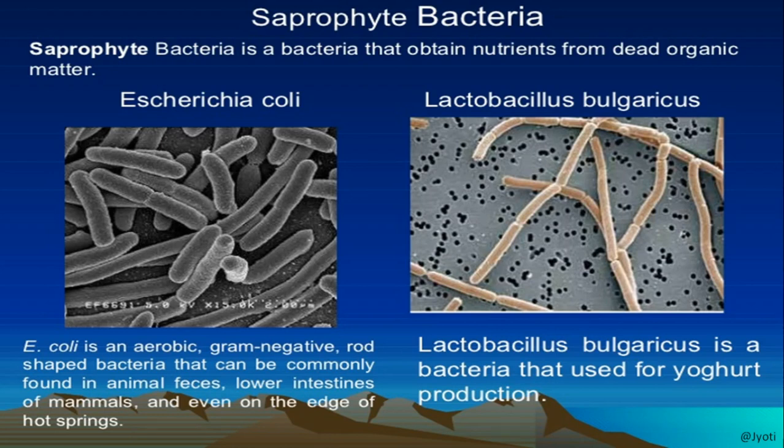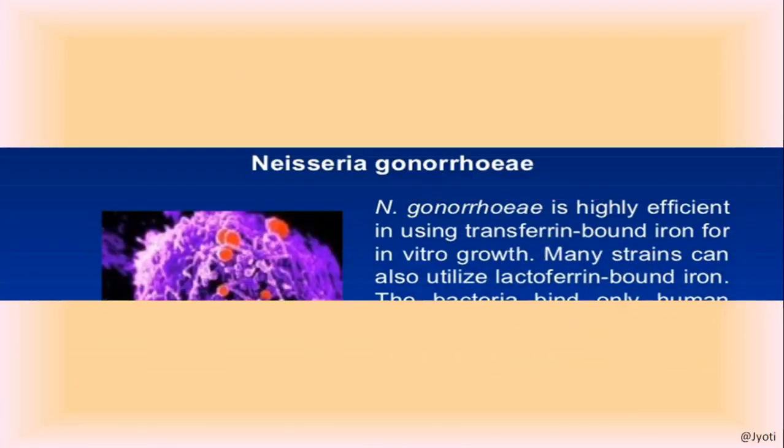These are the rod-shaped bacteria, and they are generally found in animal feces and the lower intestine of mammals. Even in the human intestine they are found, and they can live in harsh conditions like hot springs. Then coming to Lactobacillus bulgaricus, it is a bacteria used for yogurt production.